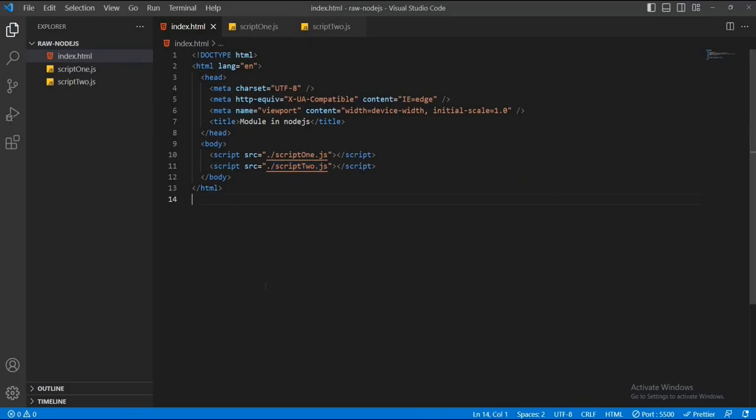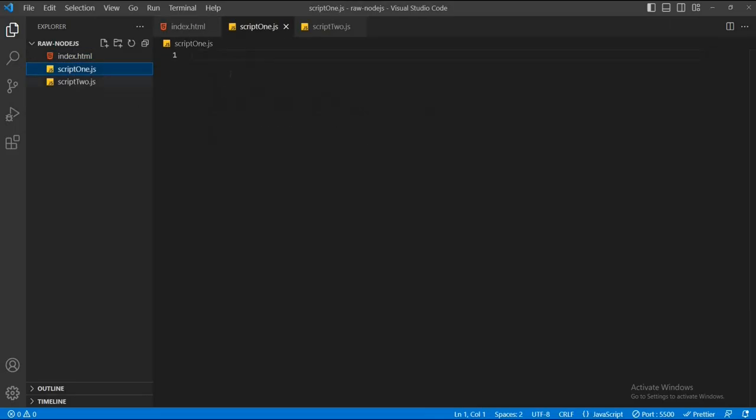I already have an index.html file. It's a basic HTML boilerplate code. After that, I added two scripts. One is script1.js and another is script2.js. If I go to this script1.js file, then you can see nothing is there. If I go to script2.js file, then you can see it is also an empty file.